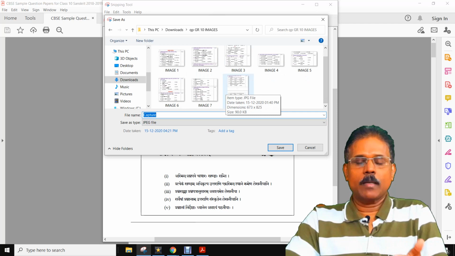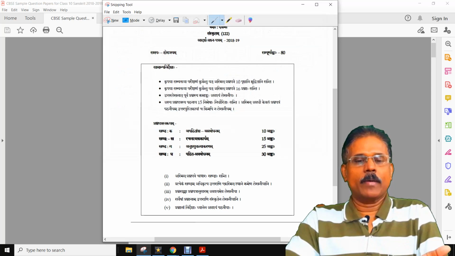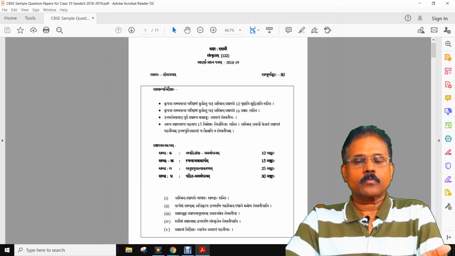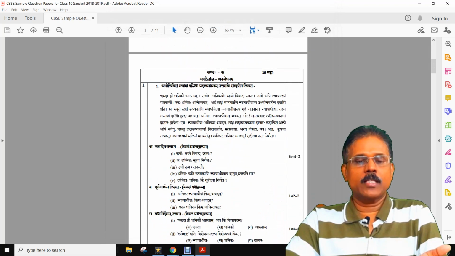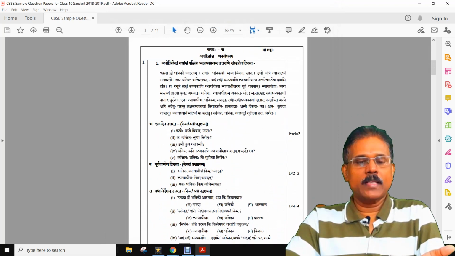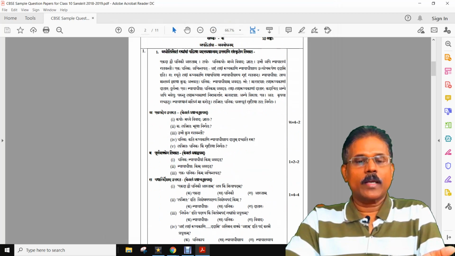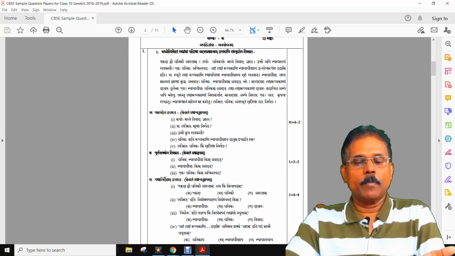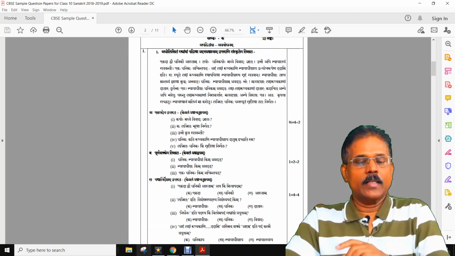I am not spending more time taking the image, so I am saving that image here one by one. After that, I am closing this one and going to the next page. In this page I need till here, but I can't see the first part. Okay, I can see from the beginning to the end, so no problem. So I will take the image of this one.